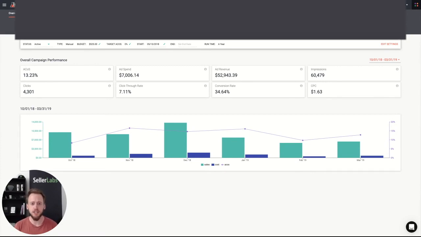Now, if you've had any conversations with me or Jeff or anyone else from the Seller Labs team about advertising, you've probably heard us mention the benefit of the doubt when it comes to recreating your campaigns. But I know that's a super scary thing to think about, to "throw away" all the data that you have from a previous campaign, to say, I'm just going to start new and start getting these placements.